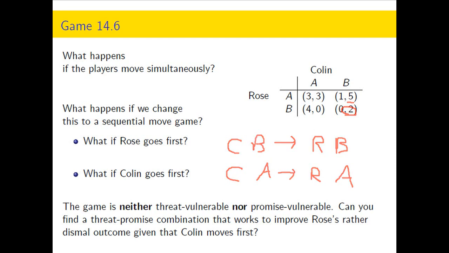So it reduces Colin's value from 5 to 2, but here she's saying, hey, I will improve your outcome from 0 to 3. Now his choice is clear. If he plays B and believes the threats and promises are credible, he only gets 2, whereas if he plays A, he can get 3. So this is a situation where you need a threat-promise combo to make this work.